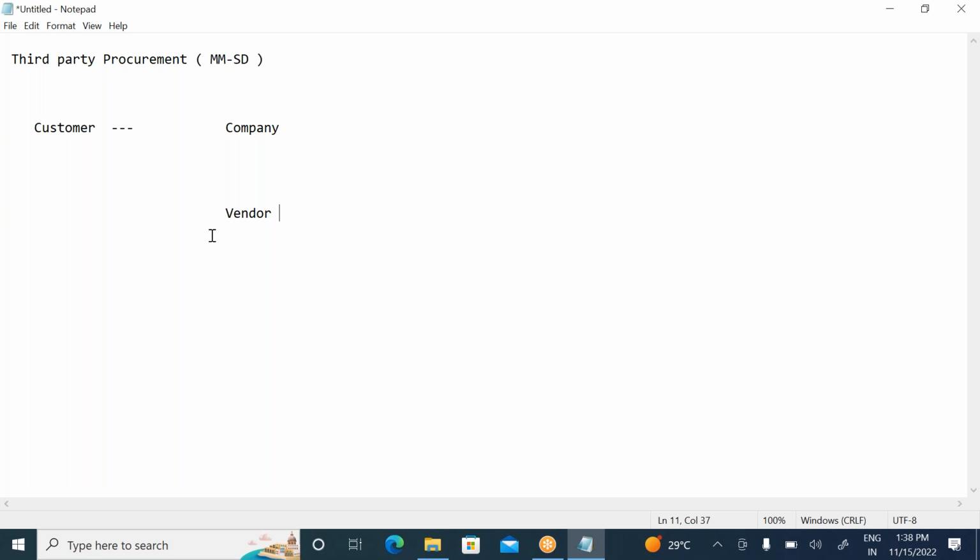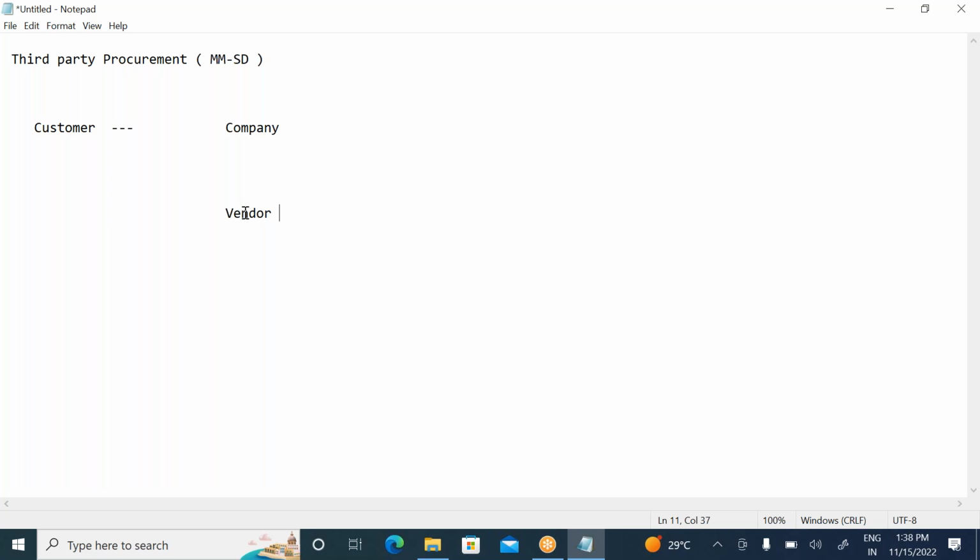Third party procurement is a special procurement, also called a triangular procurement. Generally the customers will request some materials from the company. In the company, they will create a sales order. Whenever they create a sales order, the system will automatically create a purchase requisition as per the SPR settings. This purchase requisition will be converted into a purchase order. The purchase order will be given to the vendor. The vendor directly dispatches to the customer. The customer will give the acknowledgement: yes, we received the material.